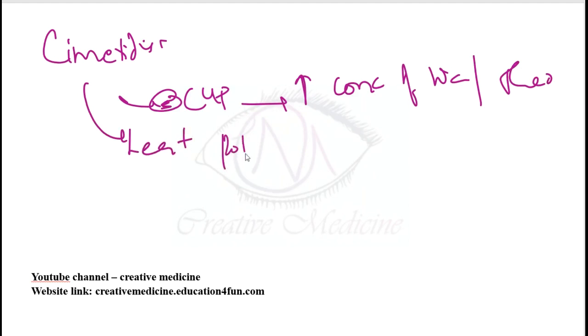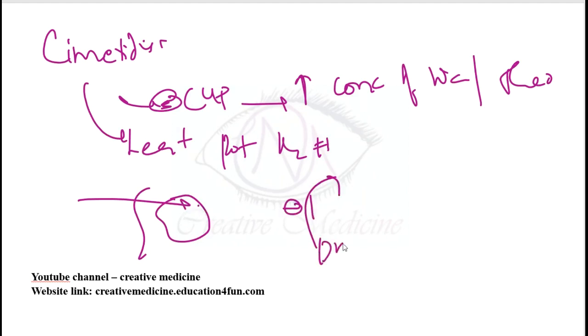It is actually the least potent H2 blocker. It can cross the blood-brain barrier and thus changes mental states. It also inhibits the binding of dihydrotestosterone to the androgen receptor.